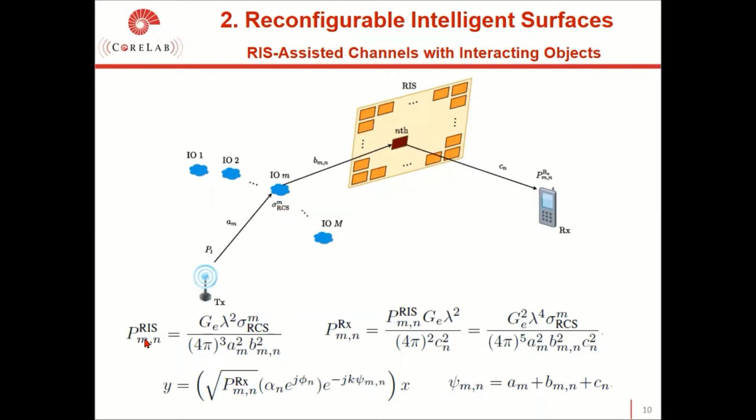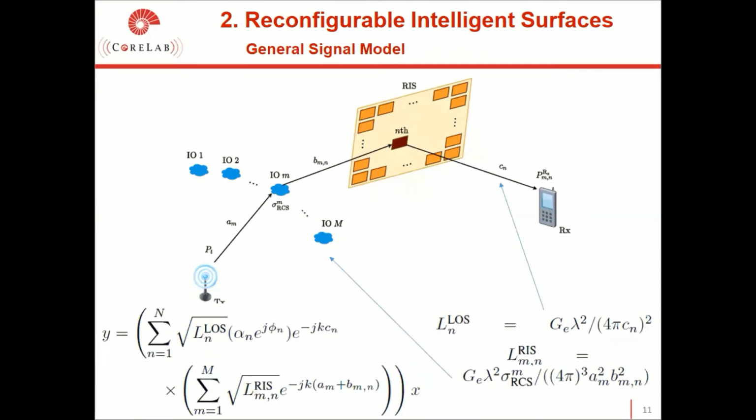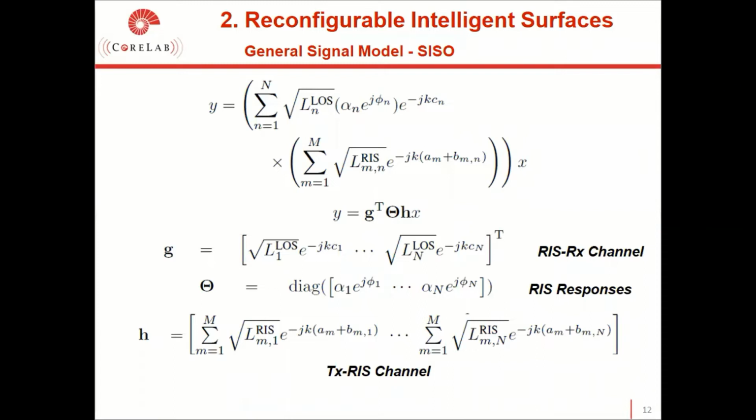Here we should reorganize the captured power by the receiver for each specific path, because we have 3 multiplications in here. Here, we can reorganize the received baseband signal through each possible path by considering M interacting objects. Here, let us re-express the baseband signal by separating the channel gains belonging to the transmitter to RIS and RIS to receiver links. This is the path attenuation for the RIS to receiver link.